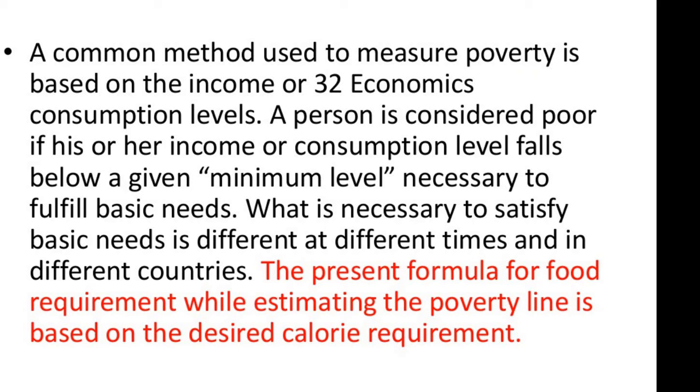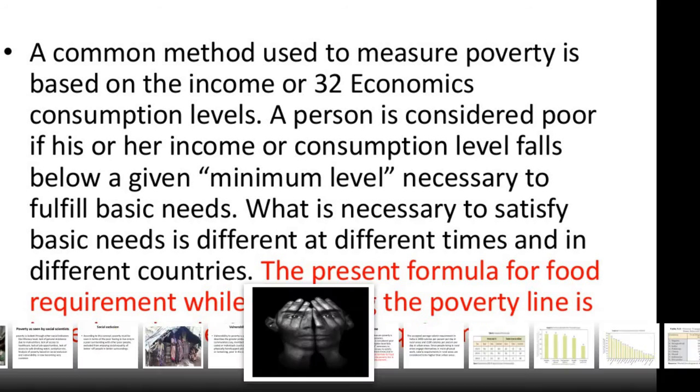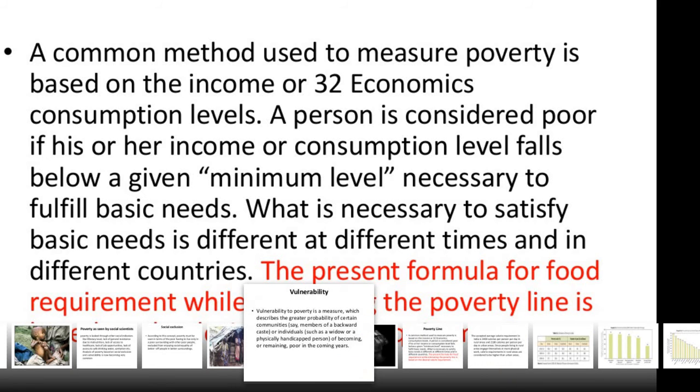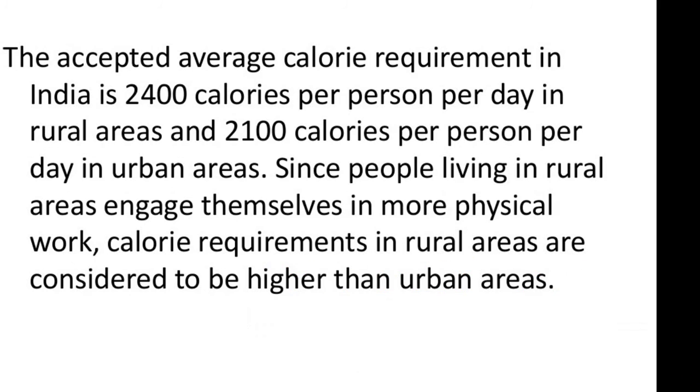The present formula for food requirements while estimating the poverty line is based on calorie requirement. The accepted average calorie requirement in India is 2400 calories per person per day in rural areas and 2100 calories per person per day in urban areas.